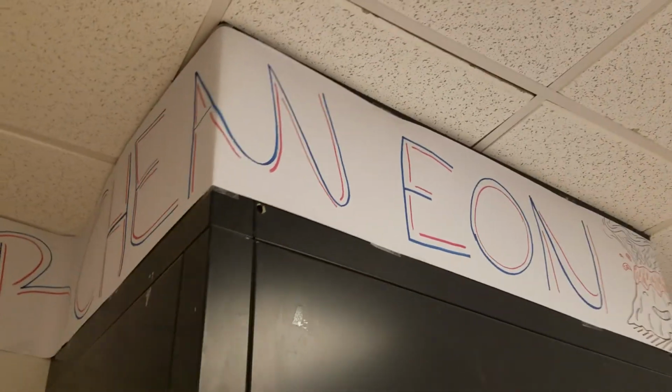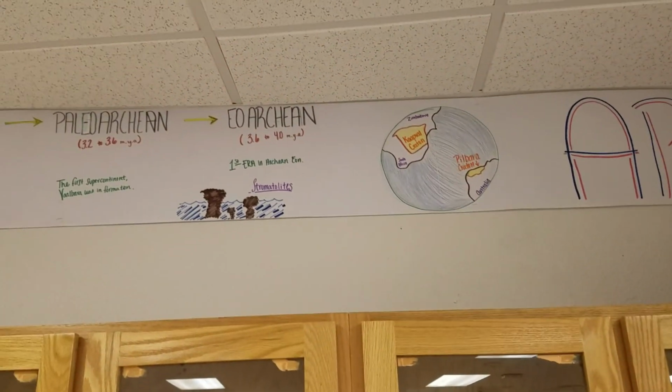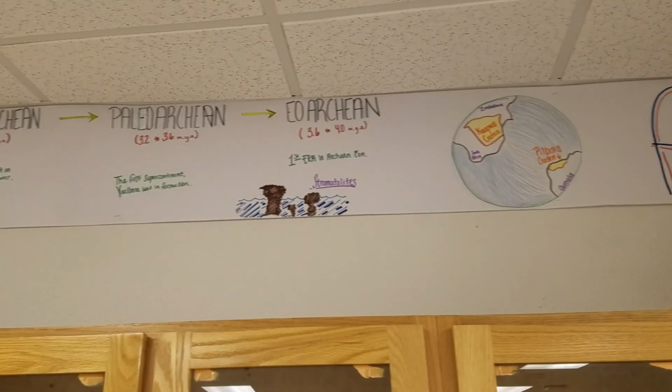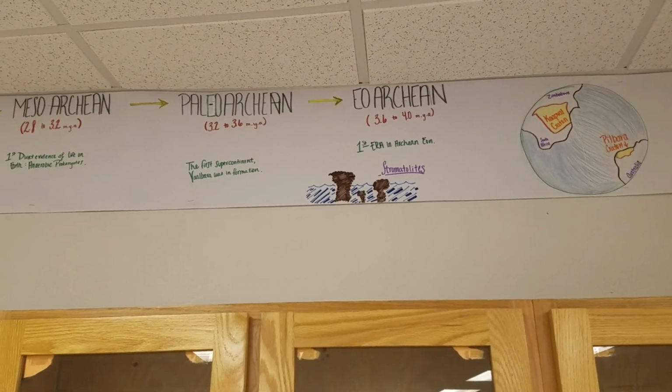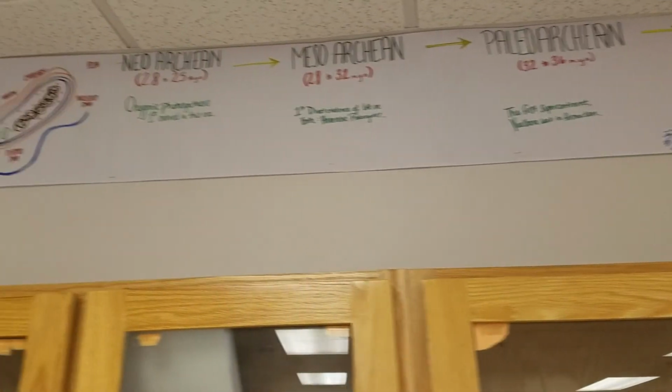And then later in the Archean, we start seeing the first appearance of cyanobacteria that would form stromatolites, some of our first fossils.